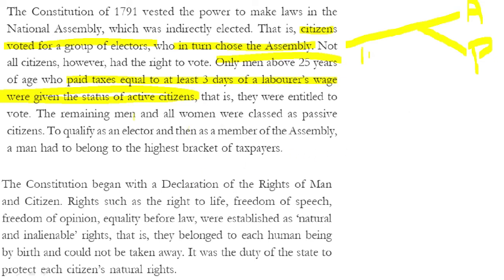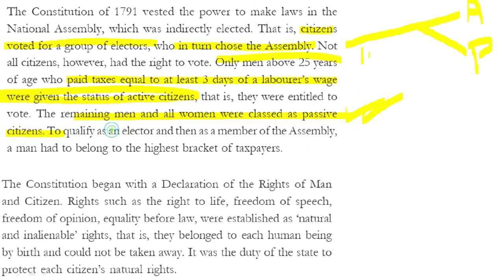The remaining men and all women were classed as passive citizens. That is what we mean. They did not have the right to vote, they did not have the right to say anything in the government, and they were treated as passive citizens.